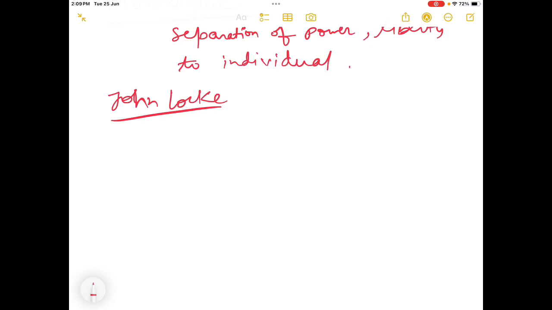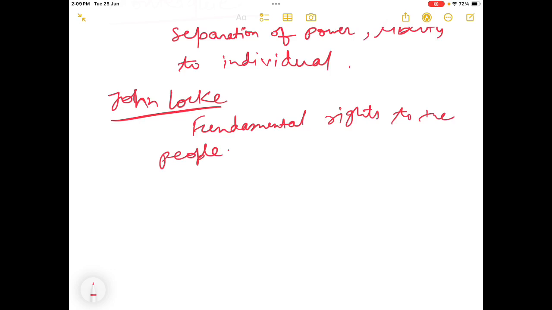He has proposed the idea of fundamental rights to the people, which cannot be taken away by the state.